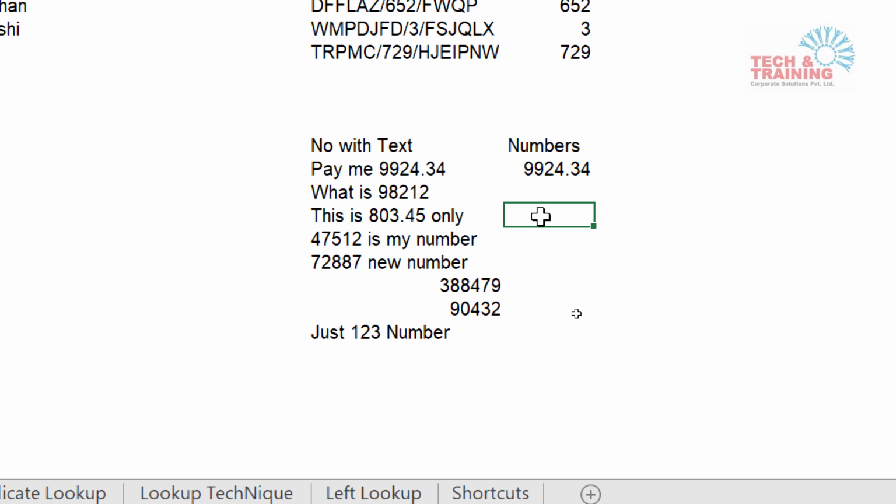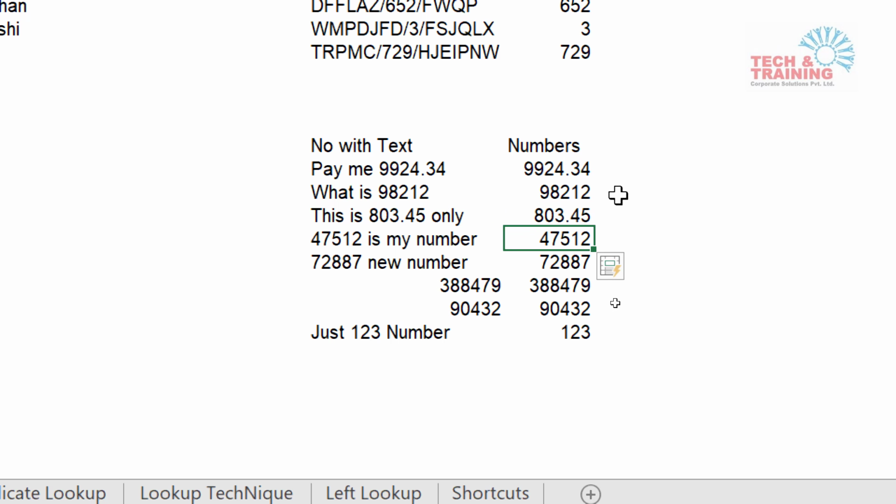I'll choose an example where the position of the number is different, so I go to 803.45. Enter. Now if I press Ctrl E, see, automatically it gets the value.